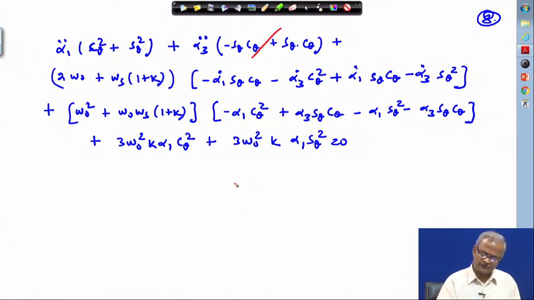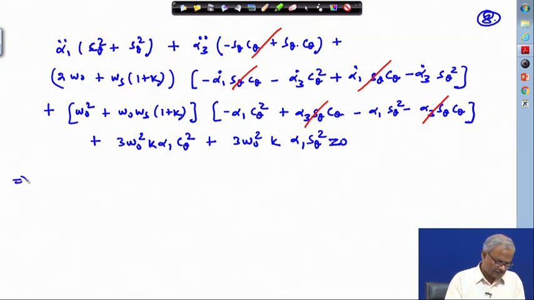This term drops out. Then we have the term here, this term and this term drops out, and here this term and this term drops out. So, this is equal to 0. So, this gets simplified to alpha 1 double dot plus 2 omega 0